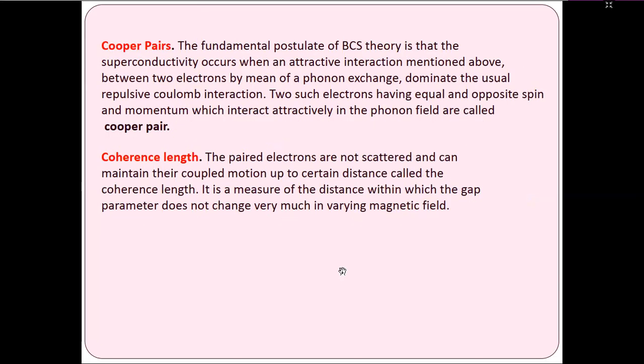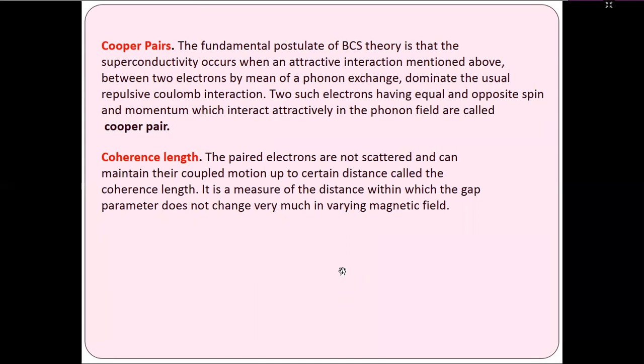Similarly, the Cooper pair was explained in the fundamental postulates of BCS theory: superconductivity occurs when the attractive interaction mentioned above between two electrons by means of phonon exchange dominates the usual repulsive Coulomb interaction. Two such electrons having equal and opposite spin and momentum, which interact attractively in the phonon field, are called a Cooper pair. What is meant by coherence length?